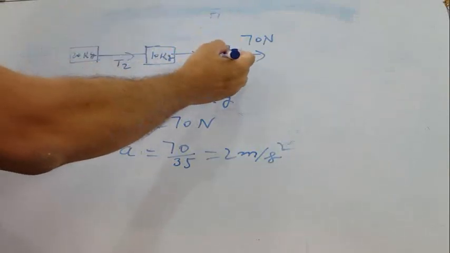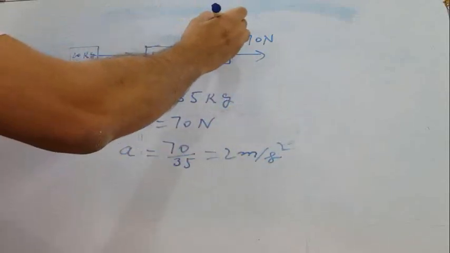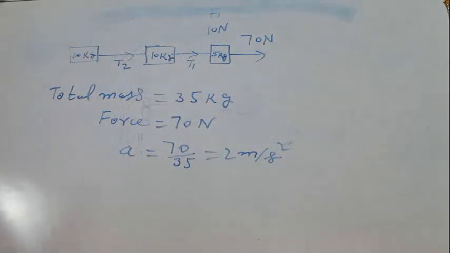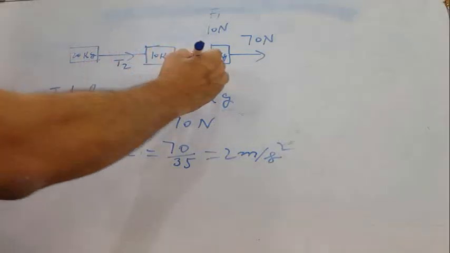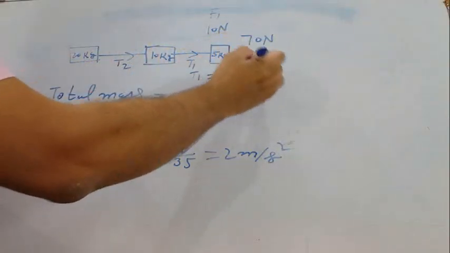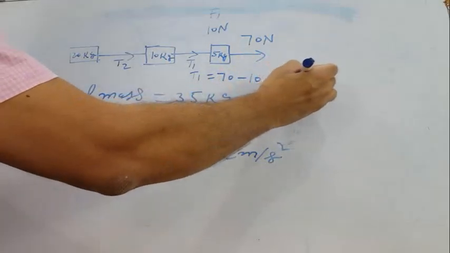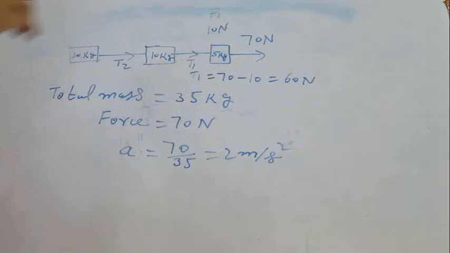F1 will be 5, the mass, into 2, the acceleration, so 10 Newton. 10 Newton force will be required for the first. 70 was applied, so 70 minus 10, 60 will be left, which will be transmitted to the remaining two masses. So T1 will be 60 Newton.